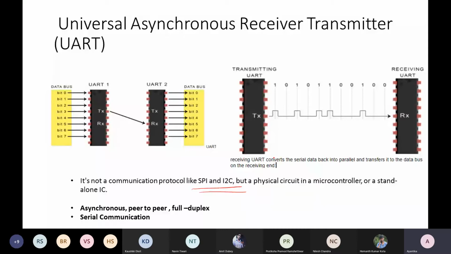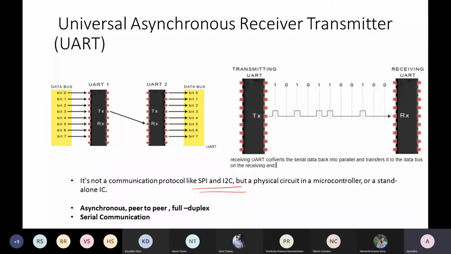Protocols means some rules, some specifications. Those rules define how your message transmission takes place, whether it is serial or parallel, what error handling technologies are used, and whether it is synchronous or asynchronous.